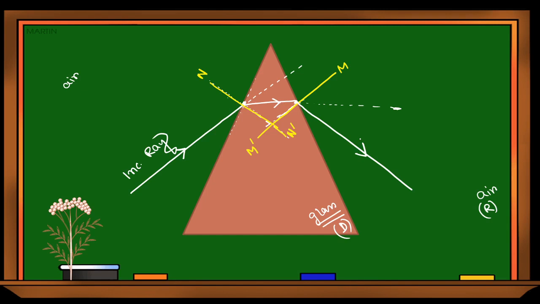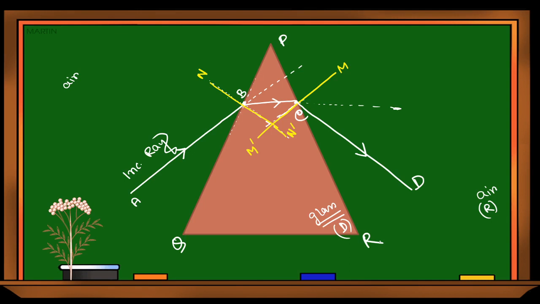Clear? Now I can give the names A, B, C, D. So thus light is passing through the prism. Now let's give the name of the prism. Suppose PQR is our prism, and the ray is ABCD.